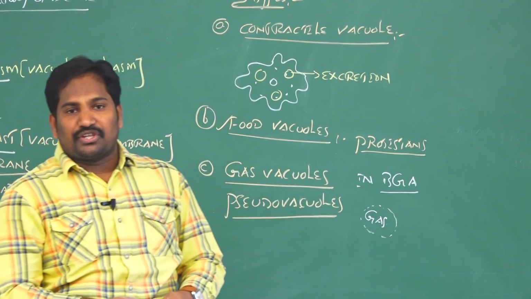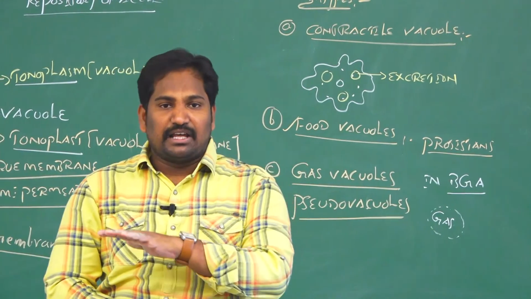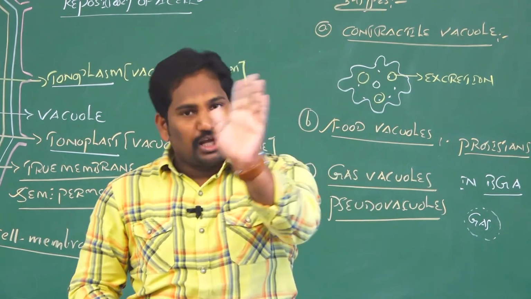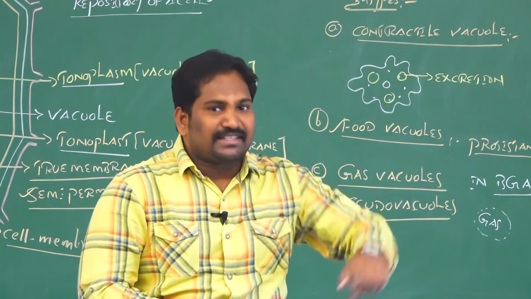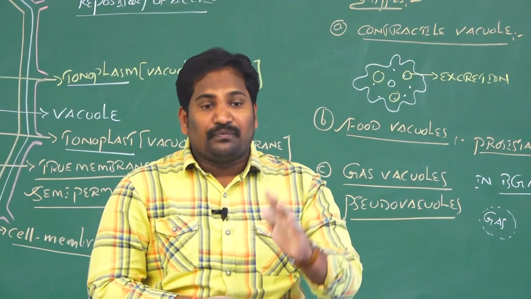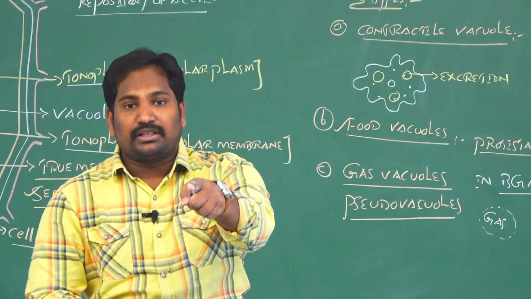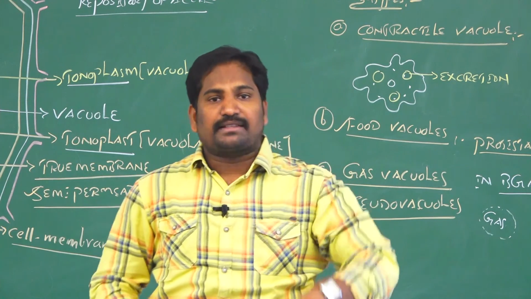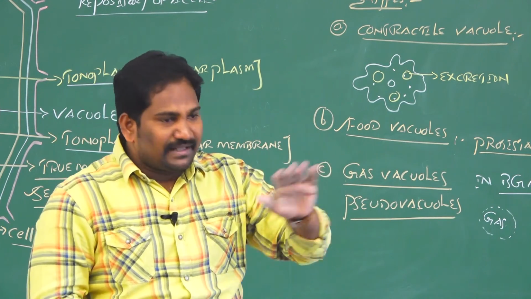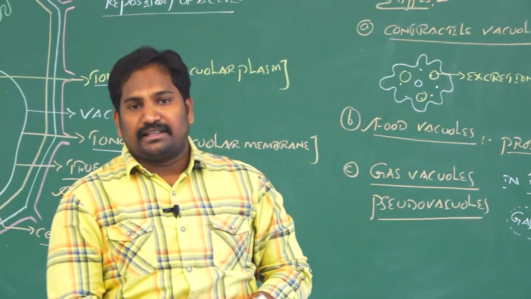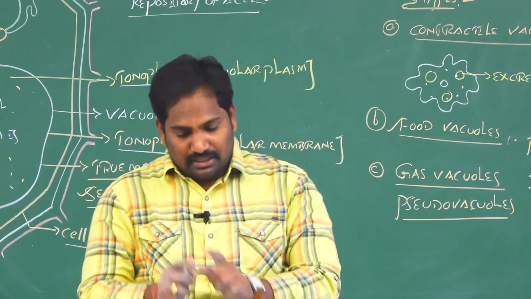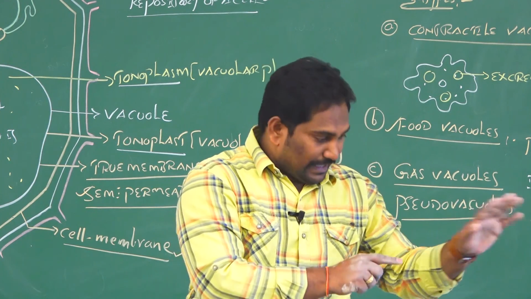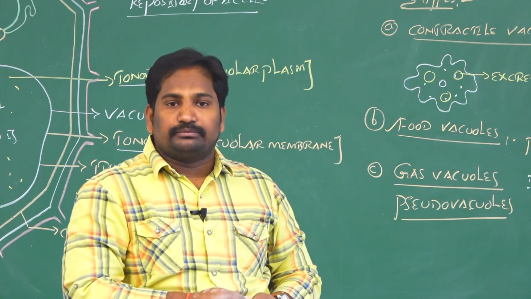This is the information about the fourth endomembrane cell organelle, the vacuole. Inside the eukaryotic cell, many cell organelles are present. But out of all of them, a few cell organelles function in coordination with each other. Those we call endomembrane cell organelles, and that system we call the endomembrane system. According to NCERT, there are four endomembrane cell organelles: endoplasmic reticulum, Golgi complex, lysosomes, and vacuoles. Clear?